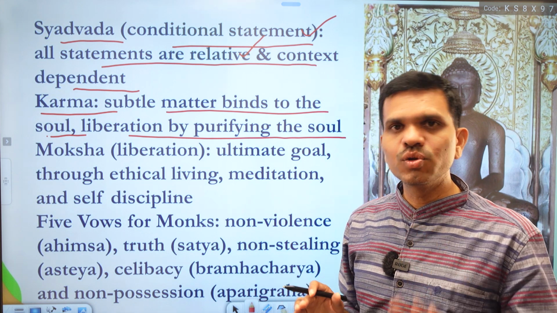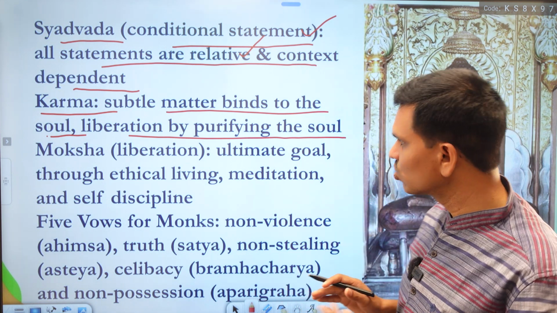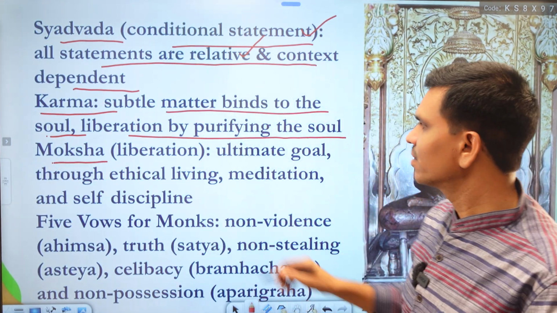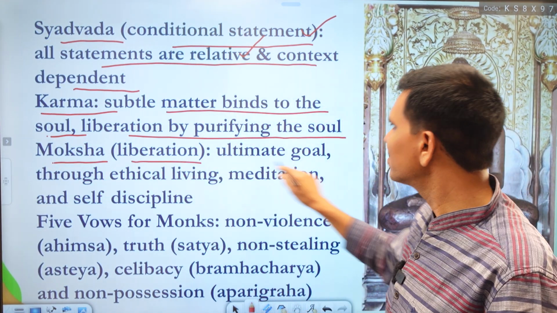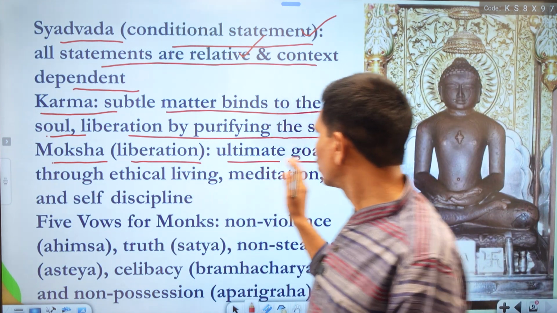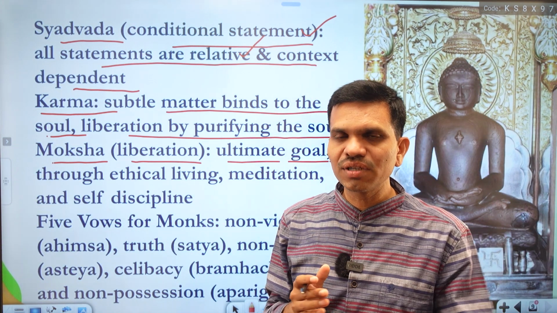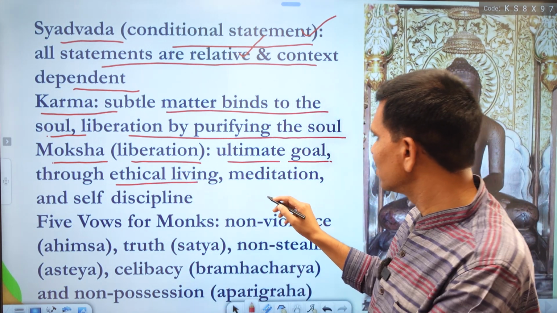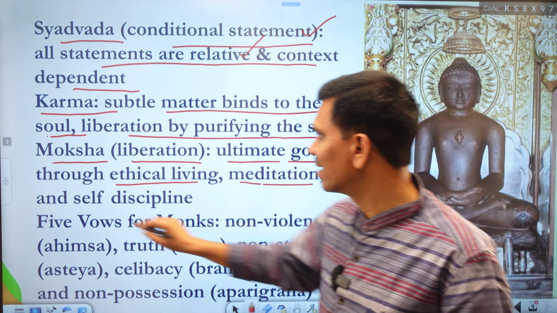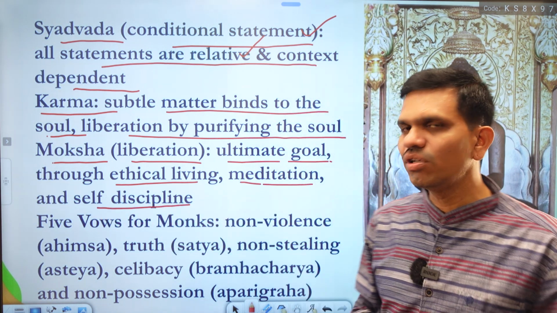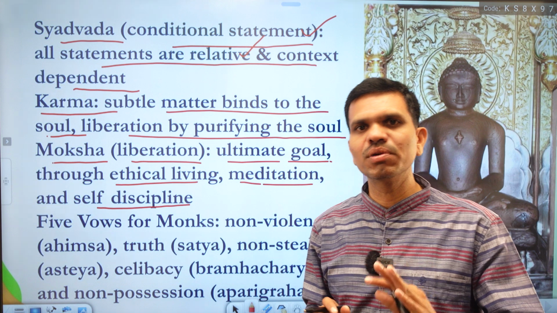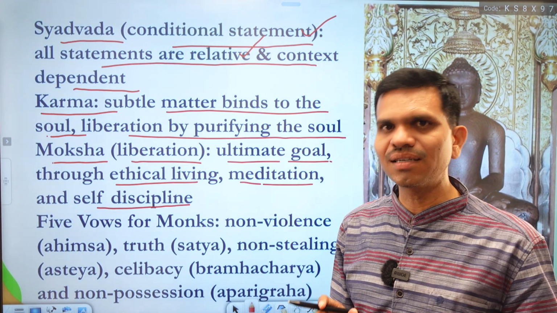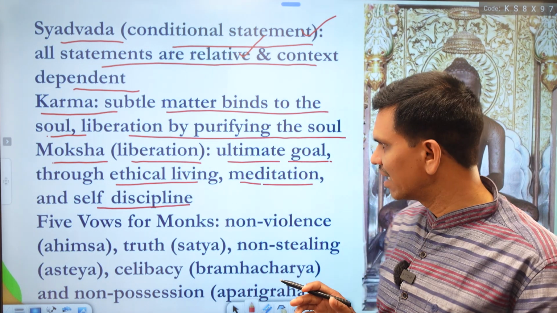And how can a human being purify his or her soul? The concept of moksha is given for that. In moksha we find that it is the ultimate goal of human life, and this liberation and moksha can be achieved through ethical living. So these are the means: meditation and self discipline. These three things are very important if a human being wants to liberate himself or herself from the shackles or cycle of birth, death and rebirth.